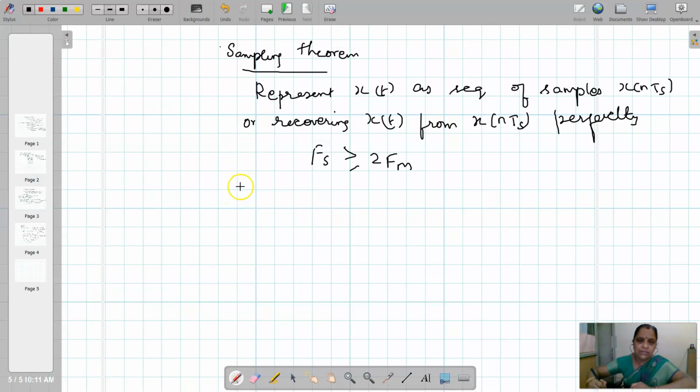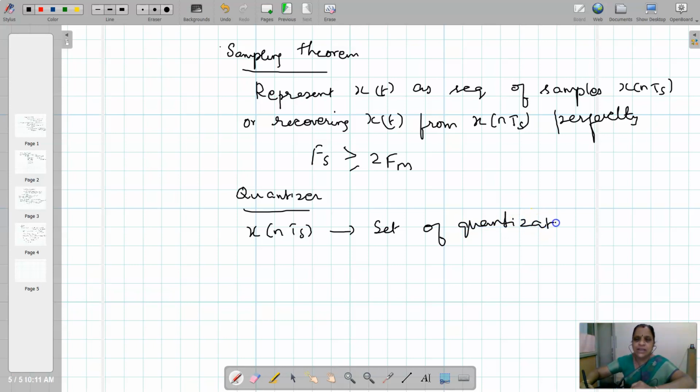So once the samples are there, then we need to process them. We cannot process them directly because these samples take values in an infinite range of values. Now the quantizer comes into effect, converting the set of samples x of nTs into a set of quantization levels.